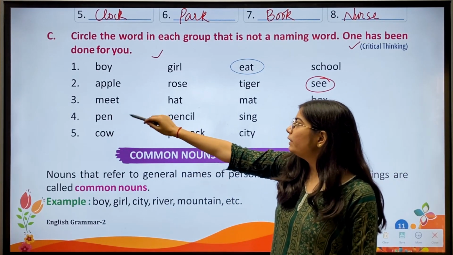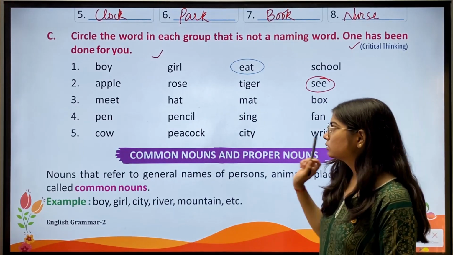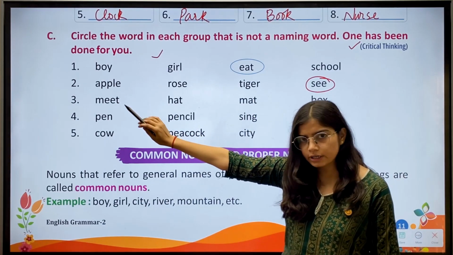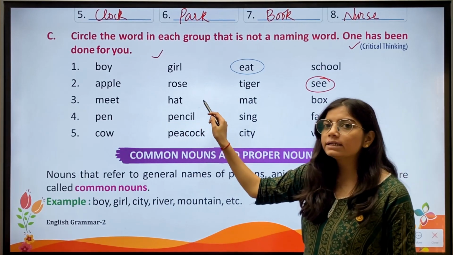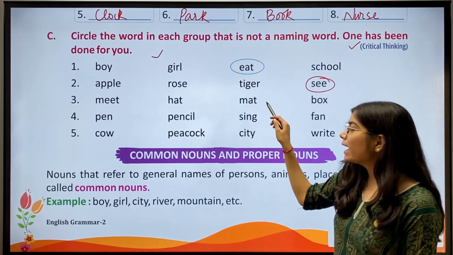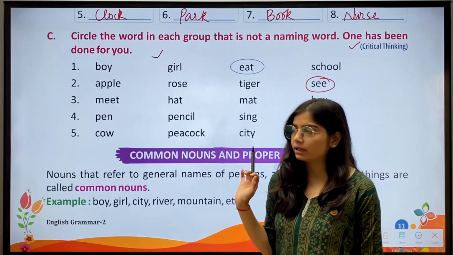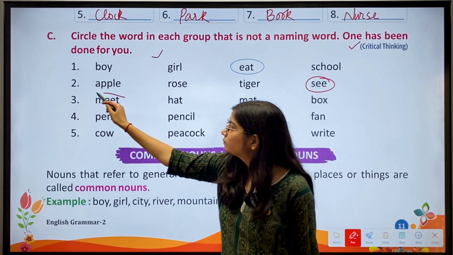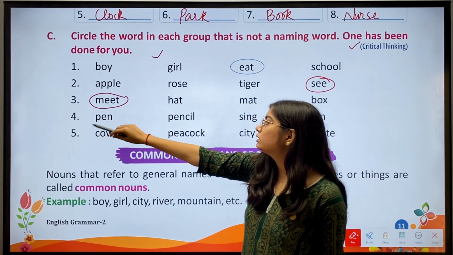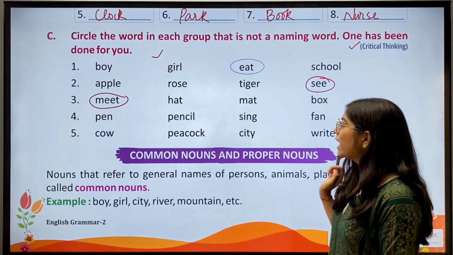Third: meat, hat, mat, box. Meat is not a naming word. Hat is the name of a thing. Then mat, again the name of a thing. Then box, again the name of a thing. So we'll mark meat.